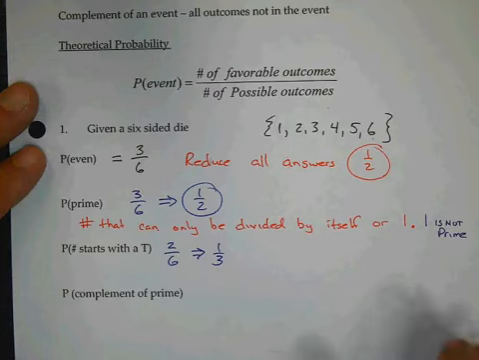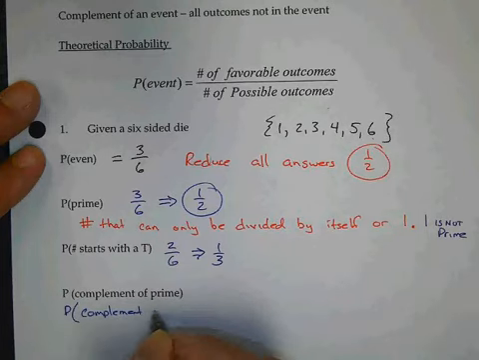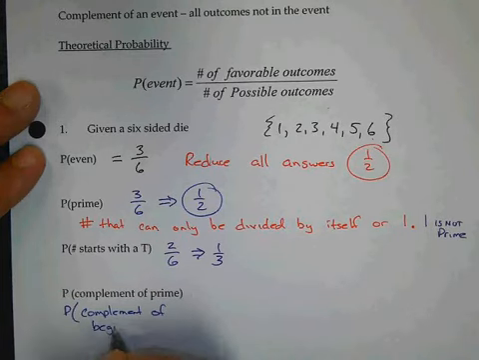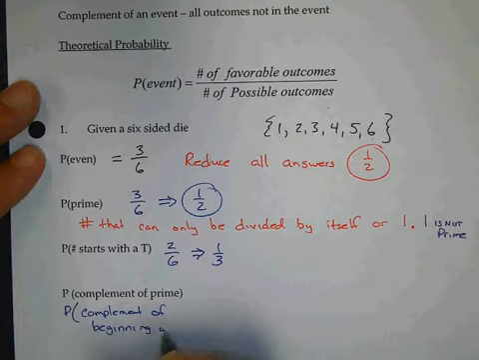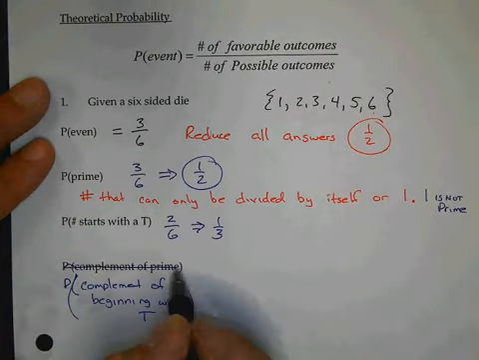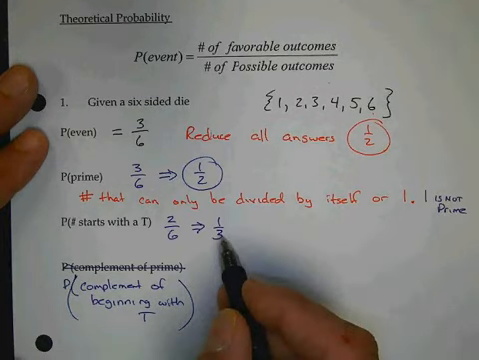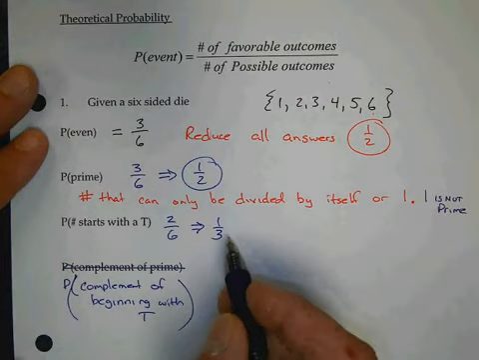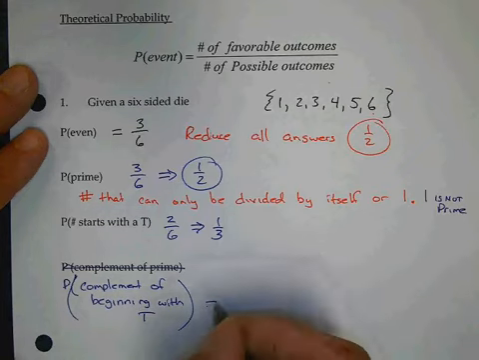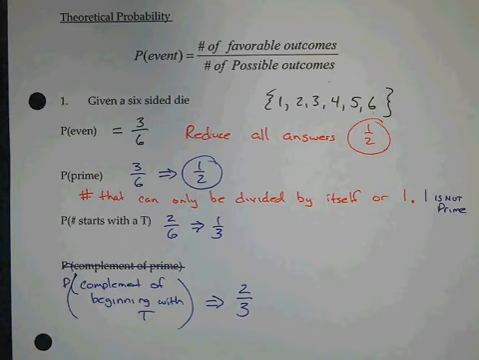We're going to change this last one. Instead of saying the complement of prime, we're going to say the complement of beginning with T. The chance that it starts with a T is 1/3. So what's the chance that it doesn't start with T? 2/3. 2/3 is what's left over as that possibility.